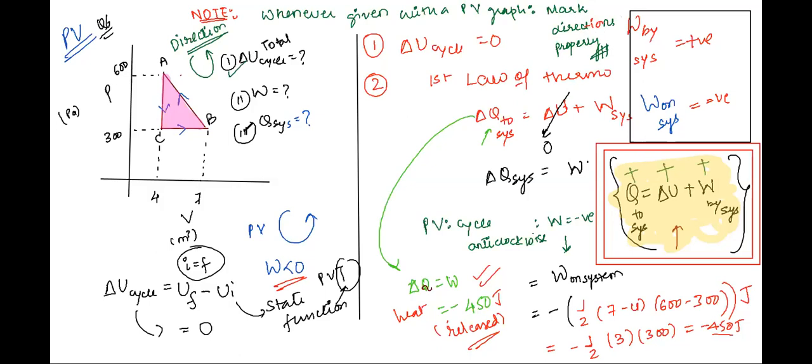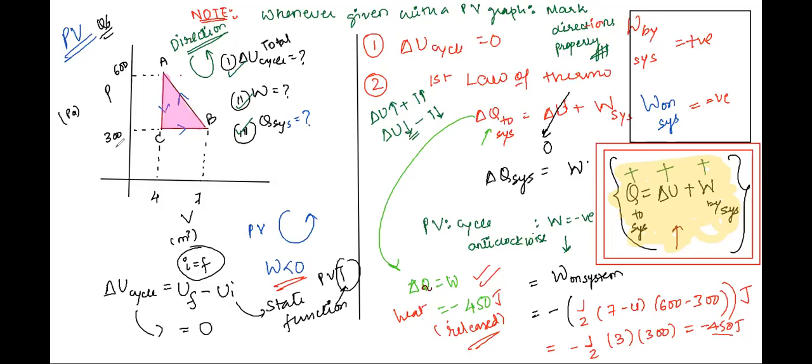Sir, how are we taking internal energy, positive or negative? Whenever the internal energy of the system is increasing, it is taken as positive. Whenever it is decreasing, it is taken as negative. When the temperature is increasing, the system is said to have increasing internal energy. When the temperature is decreasing, the system is said to have a decrease of internal energy.